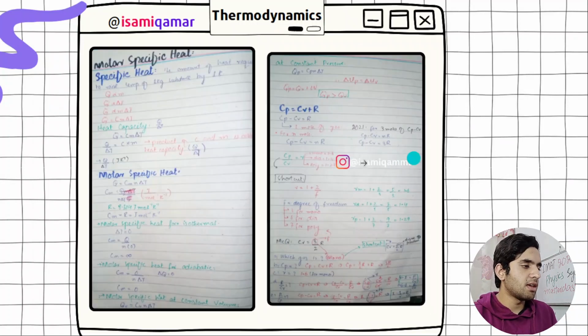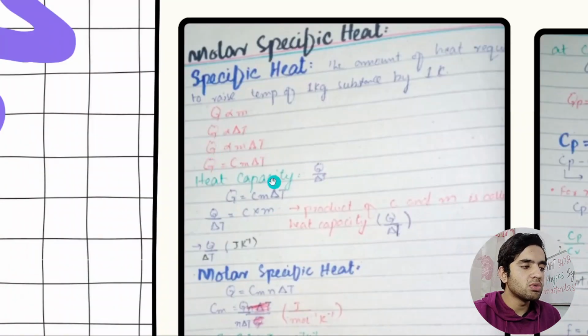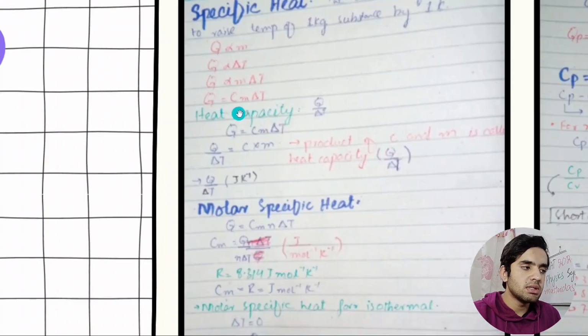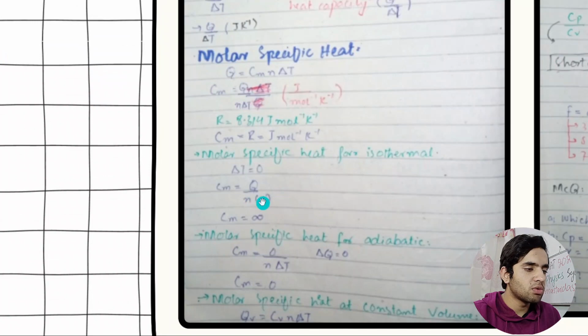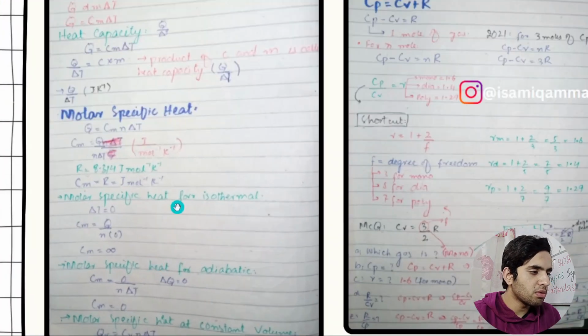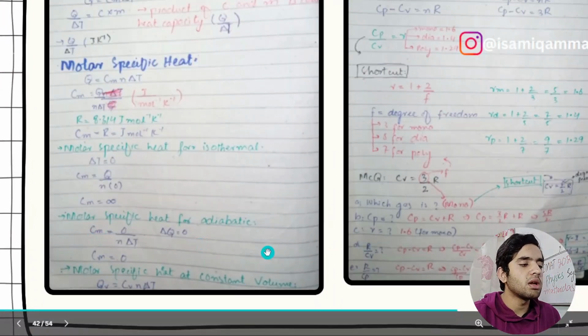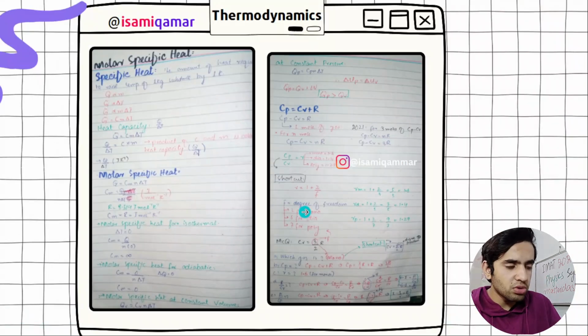Then we have the molar specific heat. This is the formula that you need to know: Q is equal to Cm del T, where C is the heat capacity, C equals del Q by del T, or Cm is the molar heat capacity. And I have added these formulas: molar specific heat for the isothermal process, for the adiabatic process, and at constant volume. So just study and focus on these things.